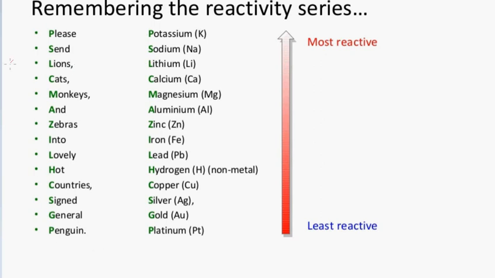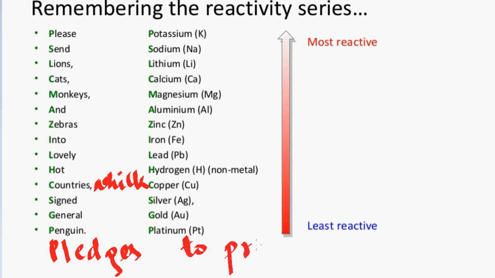So I have made a sentence: Please send lions, cats, monkeys, and zebras into lovely hot countries. Signed, General Penguins. Now you can modify it: countries which signed general pledges to protect these animals, right?